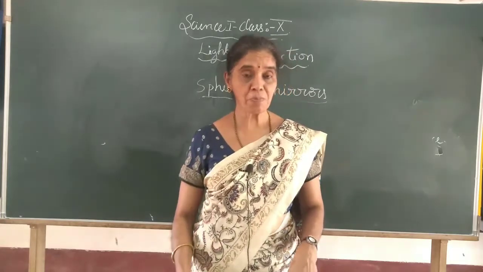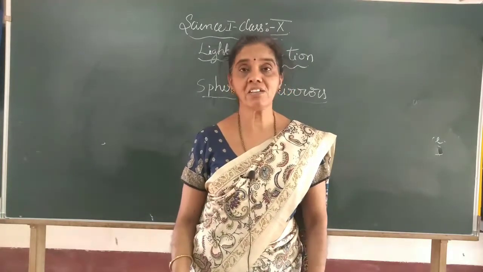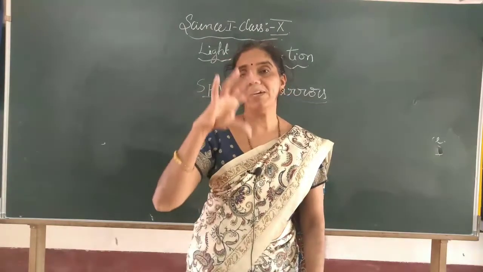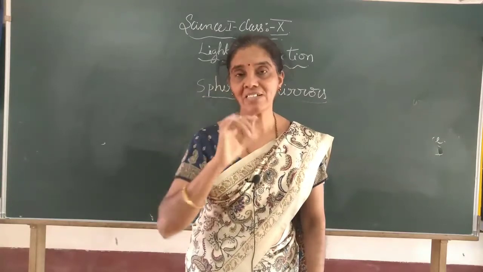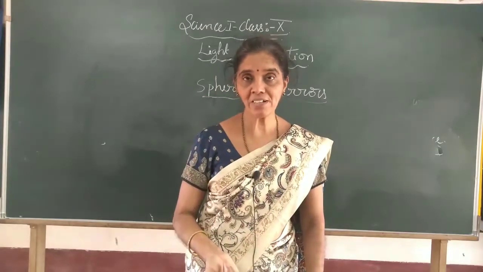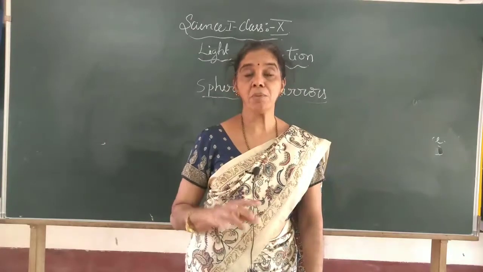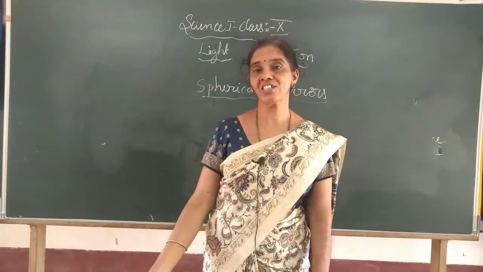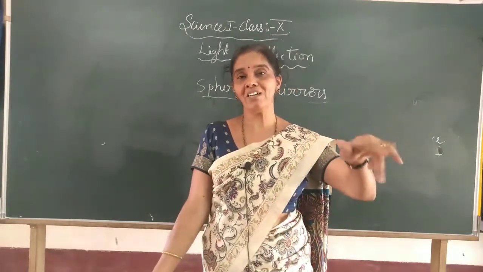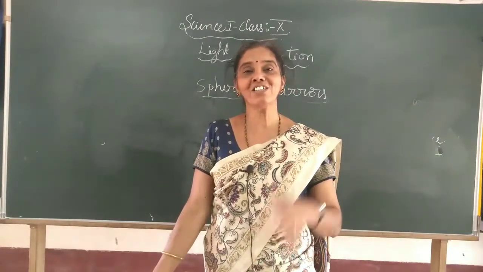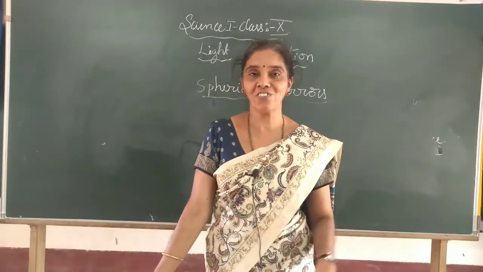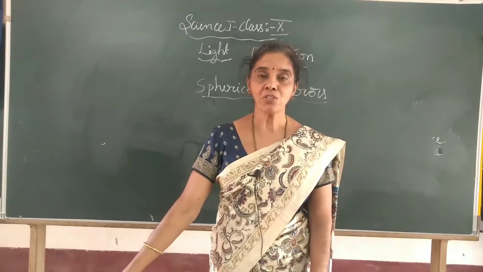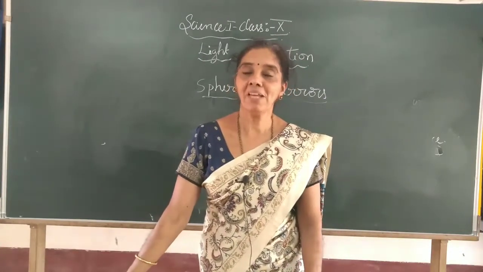Now, what about the spherical mirror? Why did the word spherical come, and how is the image? As I said, in a plain mirror our image size is the same as our size. But in spherical mirrors, our image may be too small or too big. Like sometimes at festival time, if you go to an exhibition, in some places they keep big mirrors where if you stand, your structure and size look different, small or big, or you can look fat or thin. So there they use mirrors other than plain mirrors.